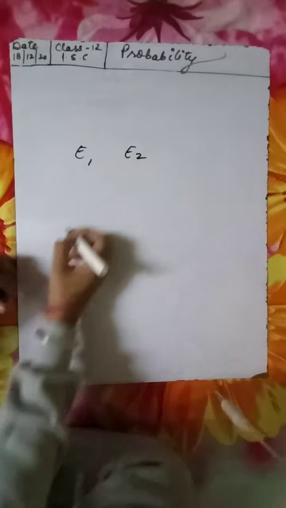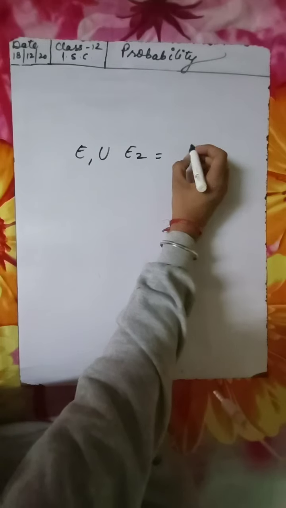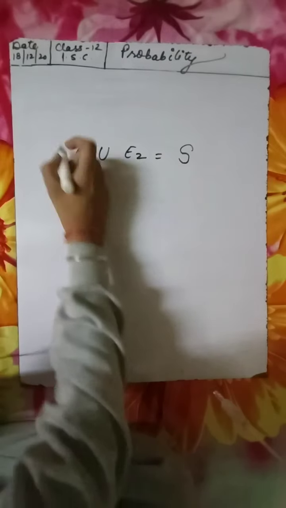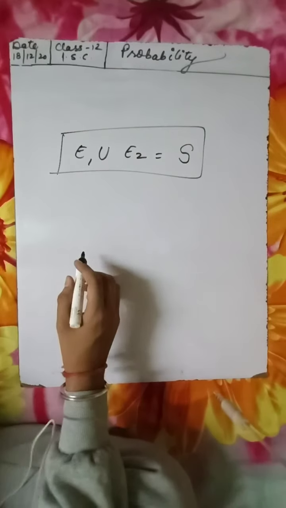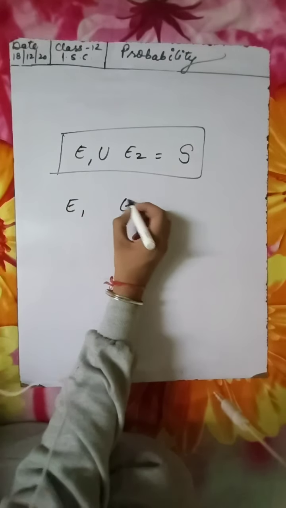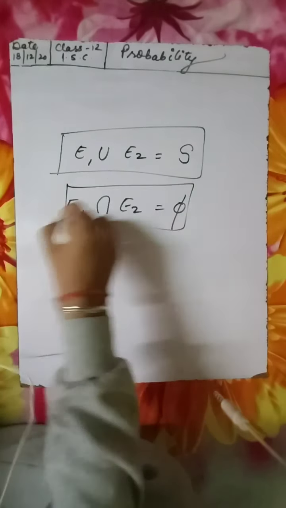Two events are called mutually exclusive if their intersection is phi. Sorry, for exhaustive events, if you have events E1, E2, and so on, and if you go on finding the union up to N and you get the whole sample space, that means whatever experiment outcomes you got, that is called the exhaustive event. And mutually exclusive event is that if you have two events E1, E2, and their intersection is phi, that is called exclusive.